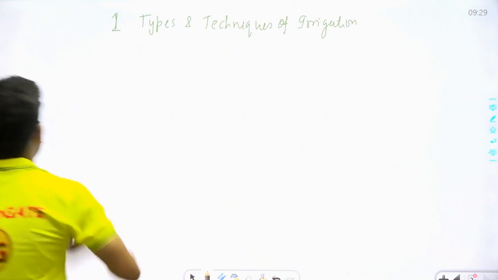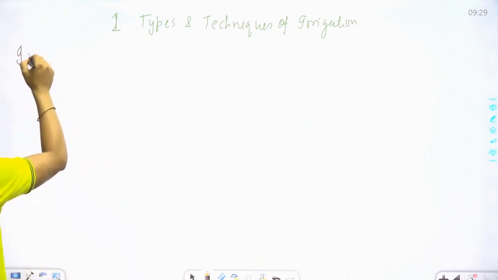Simple. So let's write this definition of irrigation engineering.